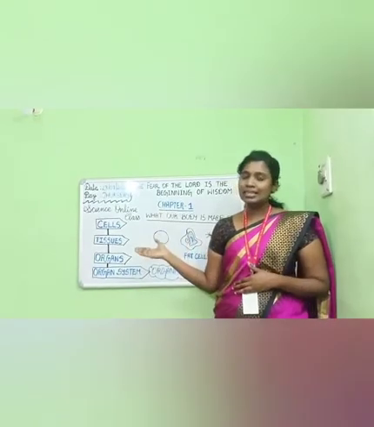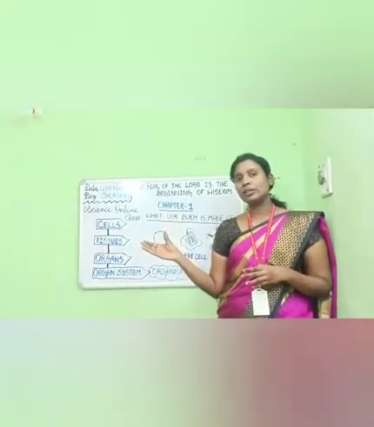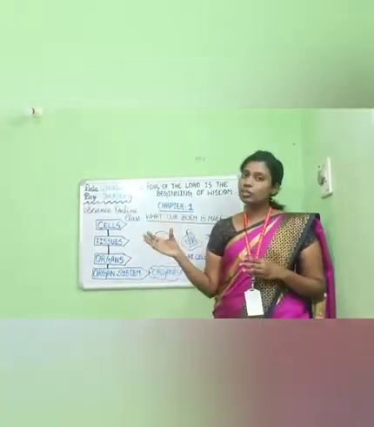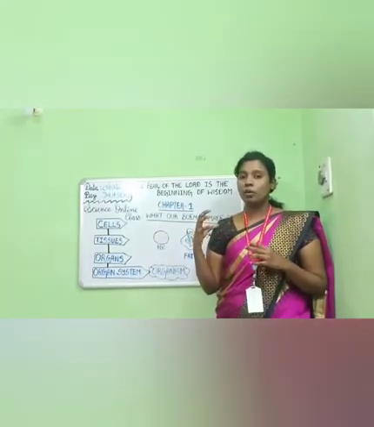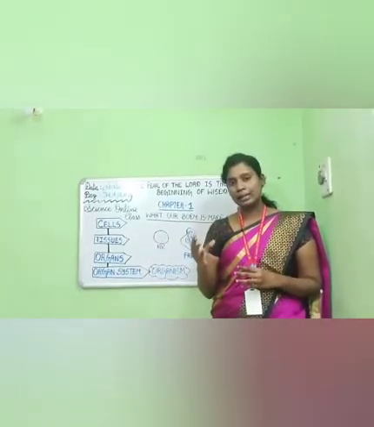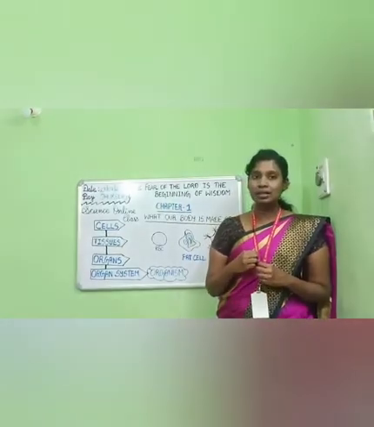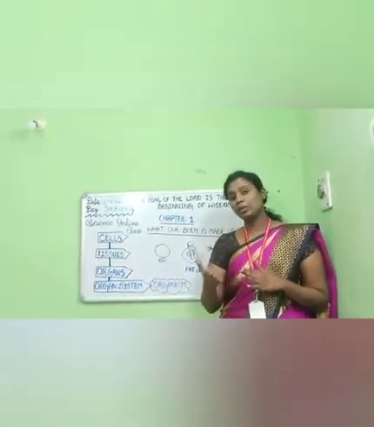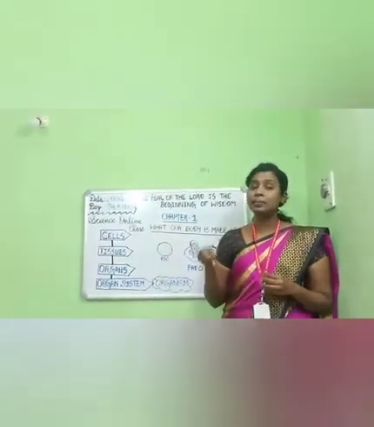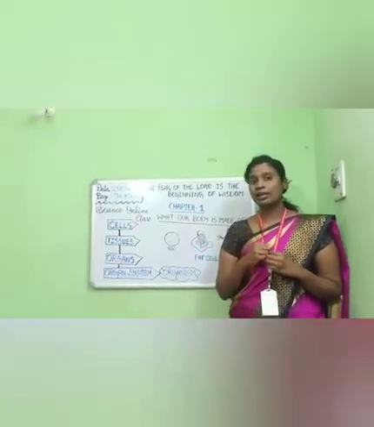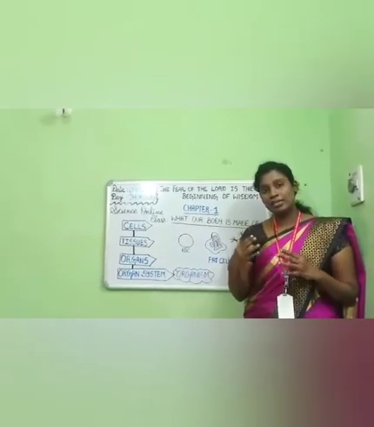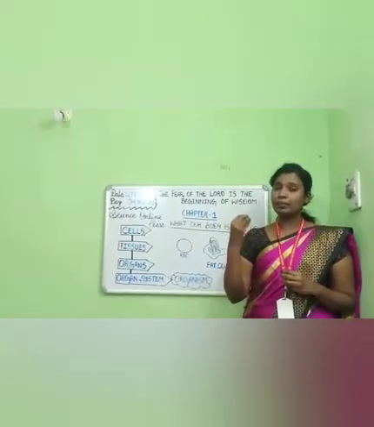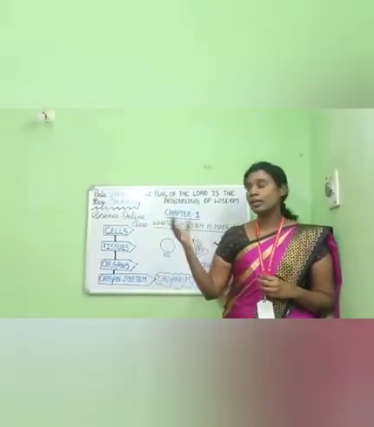So in this lesson we are going to focus mainly on the basic unit of life. Our body is made up of very tiny particles, and these particles are called cells. I am very sure that you may know what a cell is. A cell is the basic unit of life, because our body is made up of millions of cells.